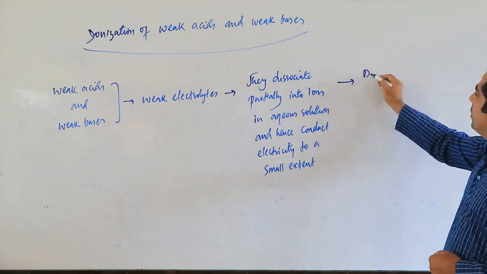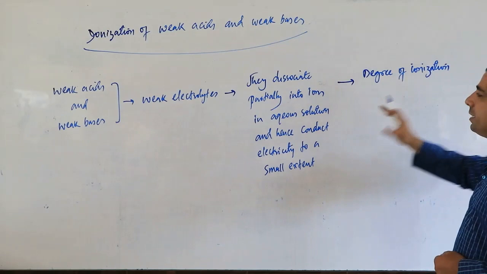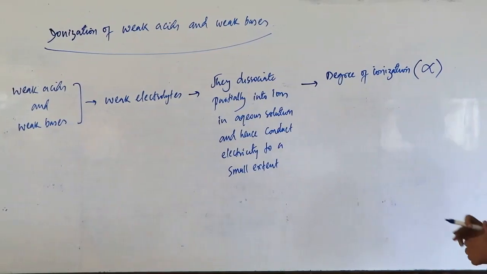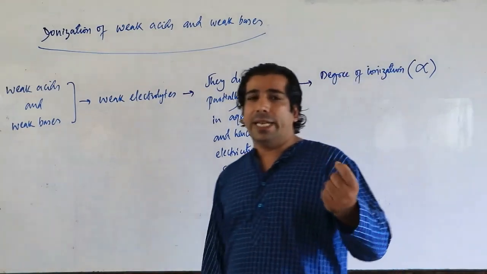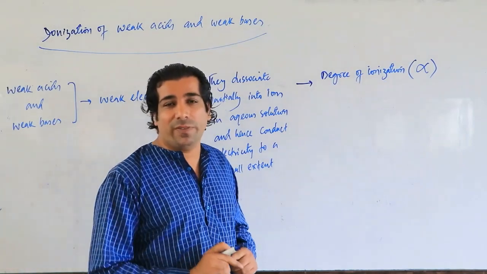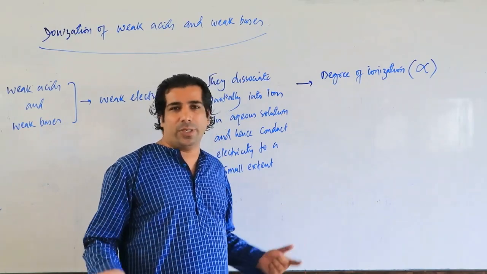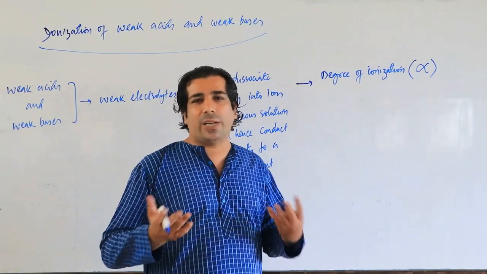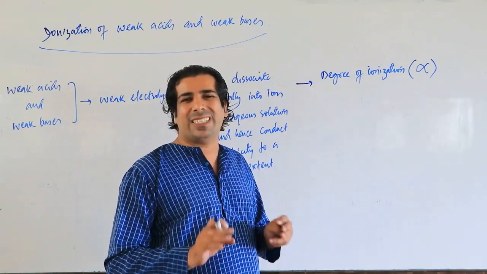So finally, the degree of ionization of these weak acids and weak bases will be represented by alpha, and obviously it will not be 100%. I gave you one example, acetic acid, a weak acid, where the degree of dissociation will always be small. So directly, the degree of dissociation is not 100%. When it's less than 100%, that means it's less than 1.